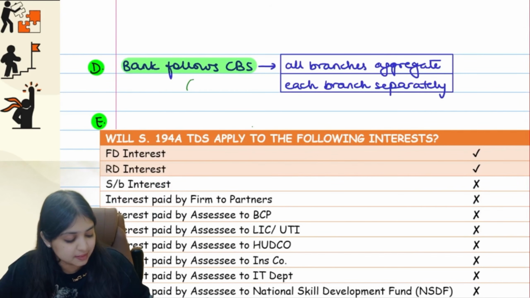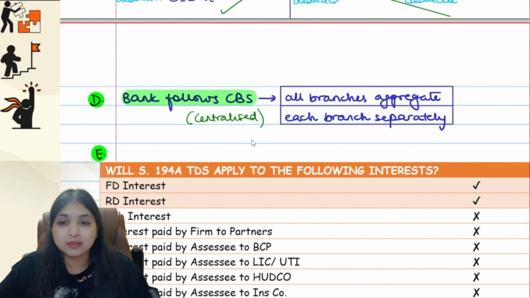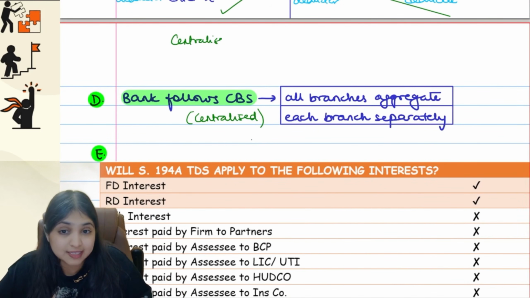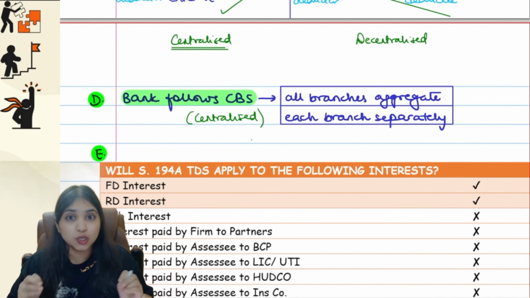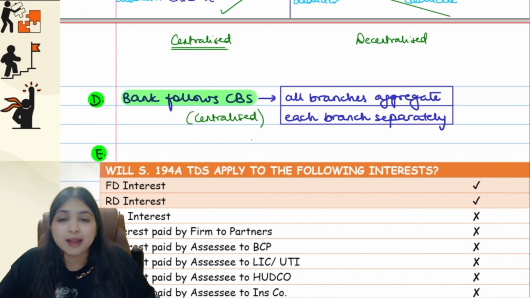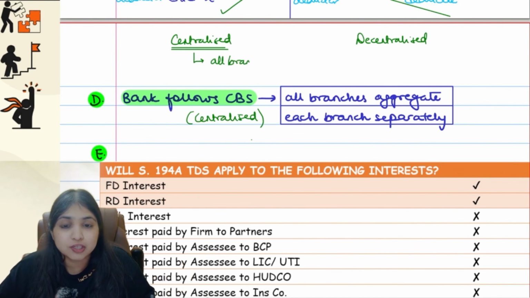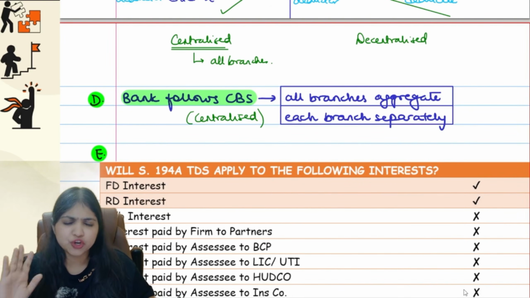CBS. CBS stands for Centralized Banking Solution. Now there are 2 types of banking systems. One is centralized, which is called CBS, and one is decentralized, which is nothing but not CBS. If the bank follows the centralized banking system, what it means is all the branches' accounting and all is done together. It is centralized, okay? So if the bank is following CBS, then whatever calculations you do, you do for all the branches together. No confusion, no tension, I'll explain to you.